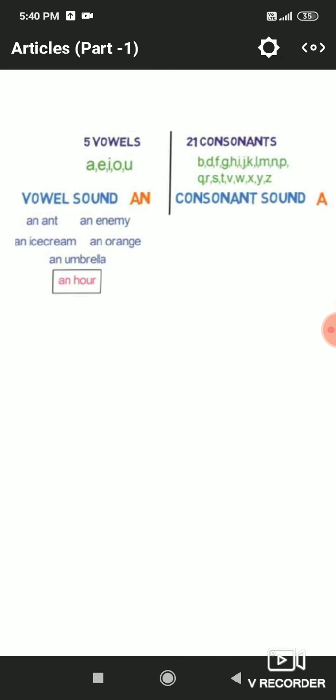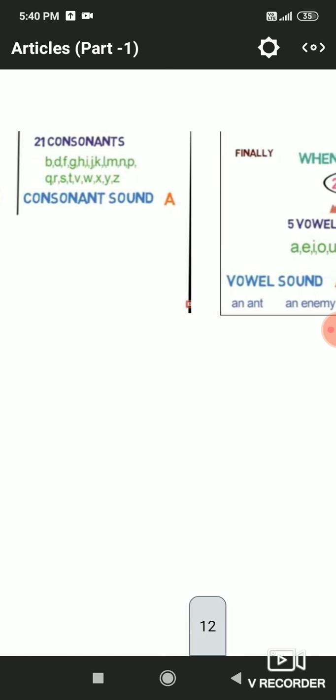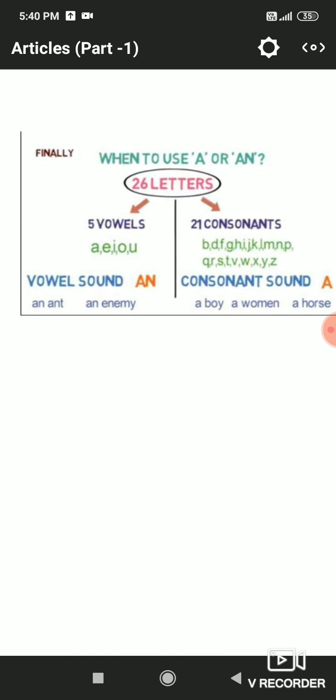So for vowel sounds: an aunt, an enemy, an ice cream, an orange, an umbrella, an hour. An hour is written in the box because h is silent here and it is giving us a vowel sound, that's why we have used an here. So finally, if a, e, i, o, u sounds are at the beginning of any noun, then we will place an there. If the noun is giving us a consonant sound, then we will place the a article there.